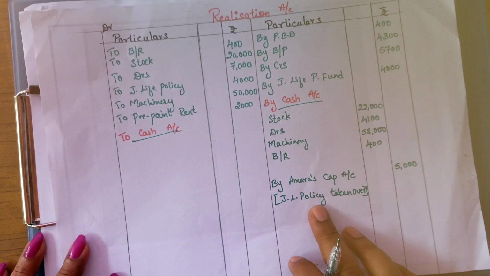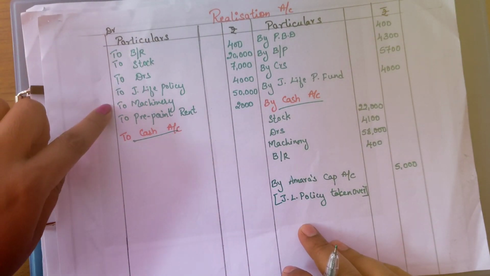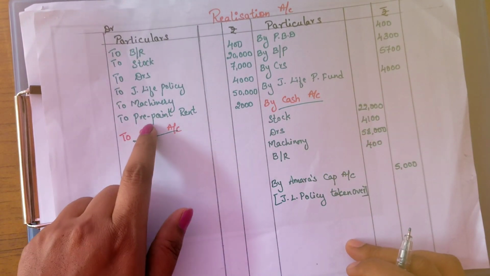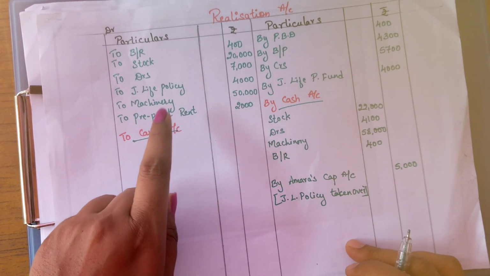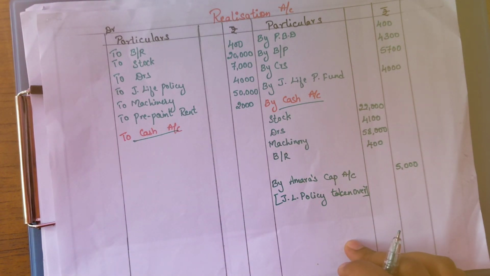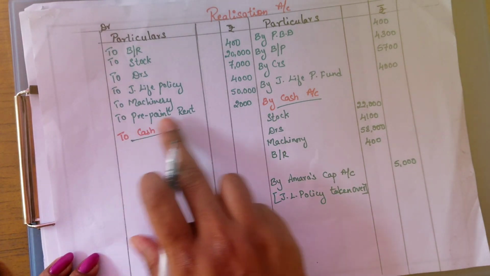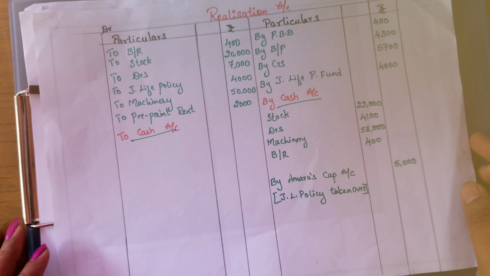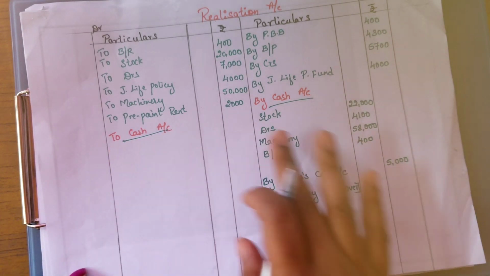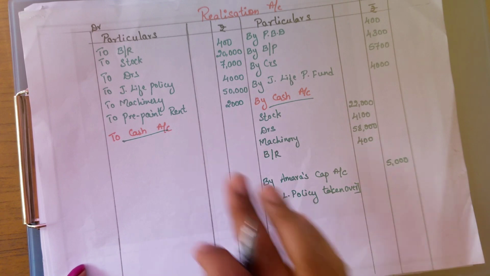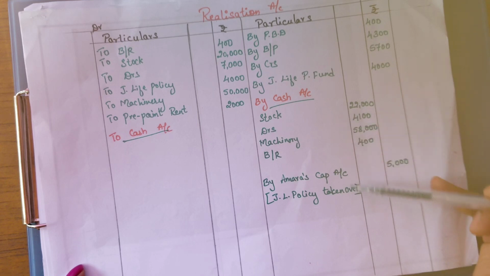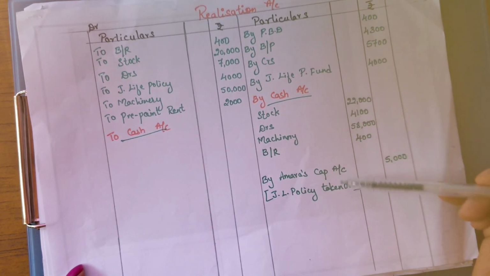Now here, all the adjustments and all the assets that are written here, we have already done everything. Only the prepaid rent is pending. So don't worry about prepaid rent. Prepaid rent will be adjusted there itself, since prepaid rent is nothing but an advance we are giving to the owner of the building or a certain person. So that will be adjusted. Assume it will be adjusted, so we are not going to take it anywhere. Nowhere we are going to take it, only once. That's it. So related to the other assets, all the information has been entered. All the assets are cleared.